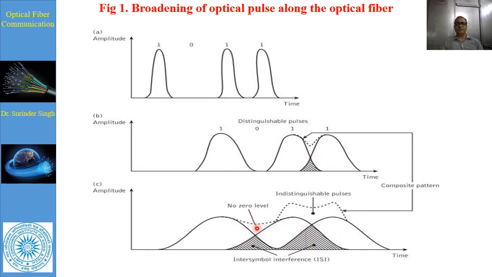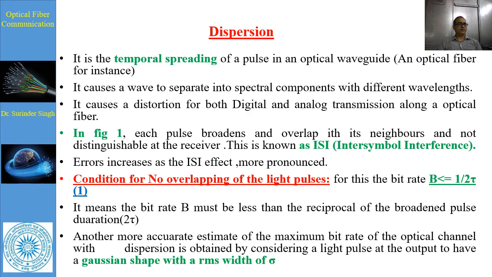Here it is difficult to recognize the zero signal, and here it is difficult to get the individual information of the ones. So this kind of problem occurs. At the receiving end it is difficult to detect the signal, and inter-symbol interference occurs.